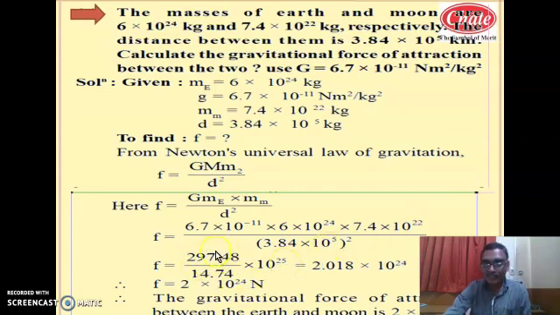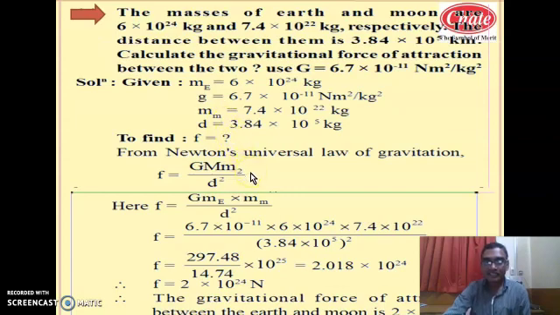Now solving this number, you will get the value nearly 2.018 into 10 raised to 24. So the force in this example is 2 into 10 raised to 24 Newton. So the gravitational force of attraction between Earth and the Moon is 2 into 10 raised to 24 Newton.